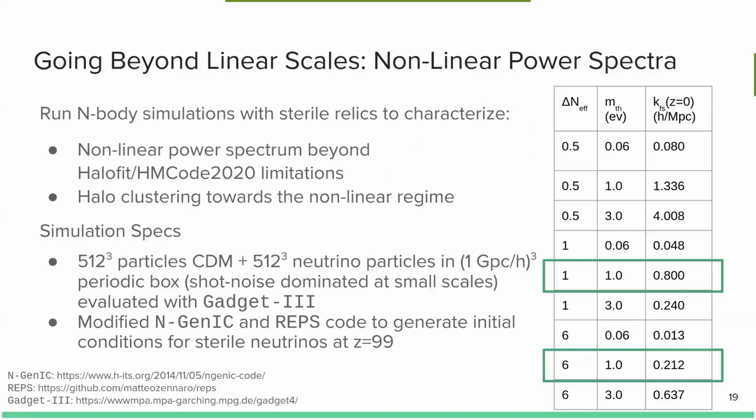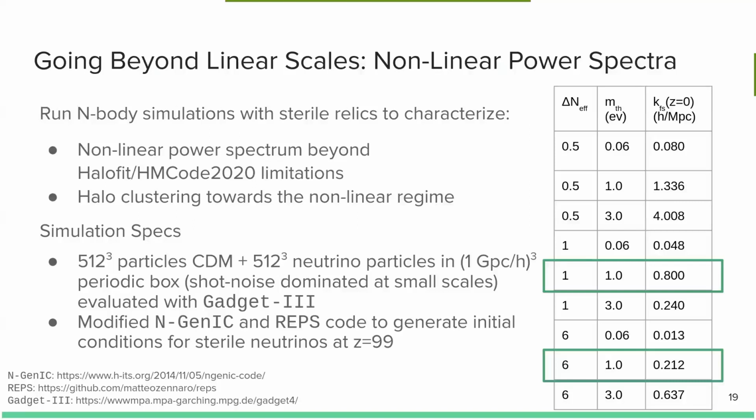We're going to run these simulations assuming different sterile neutrino cosmologies, a fixed lambda-CDM cosmology, but varying the neutrino properties of the temperature and its mass. We're then going to run these n-body simulations and compare them to late-time power spectra predicted by both HaloFit and HMcode. We will also determine the halo bias from these n-body simulations and use what we find there to compare to our linear galaxy bias prescription and determine its validity as well.